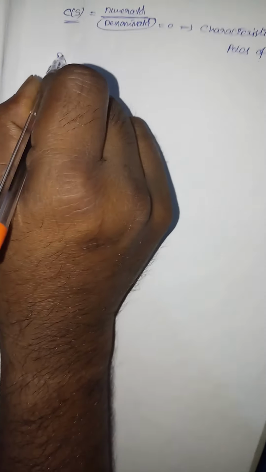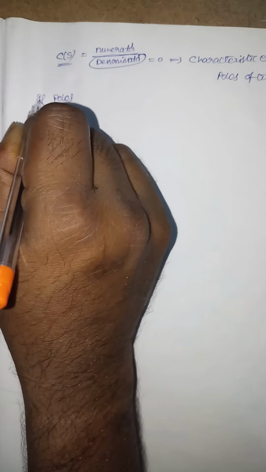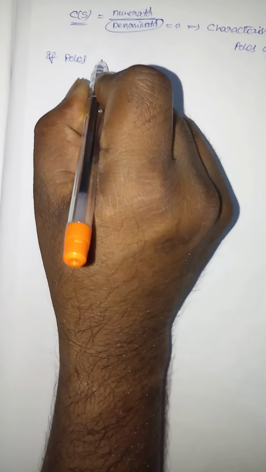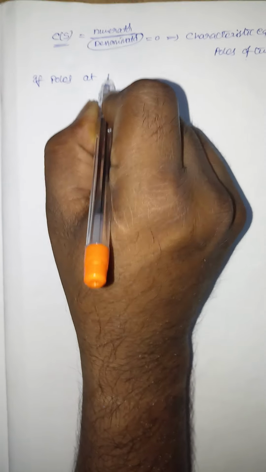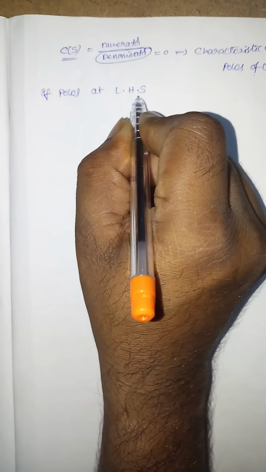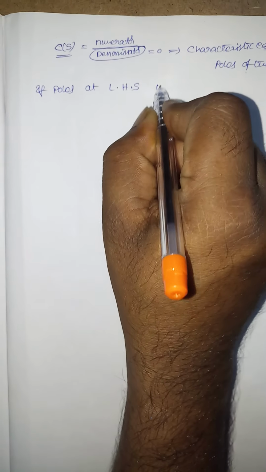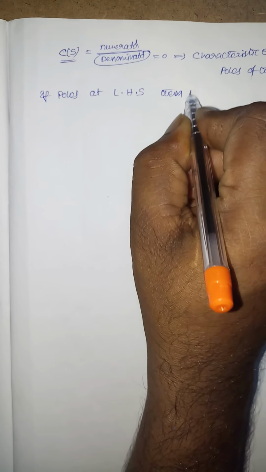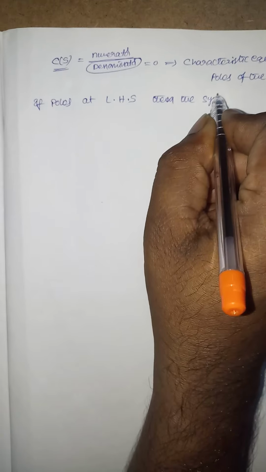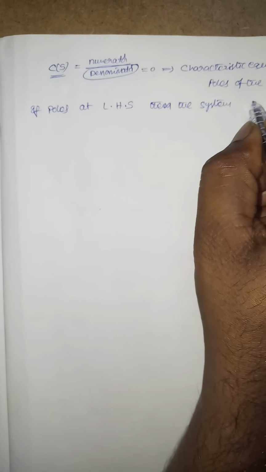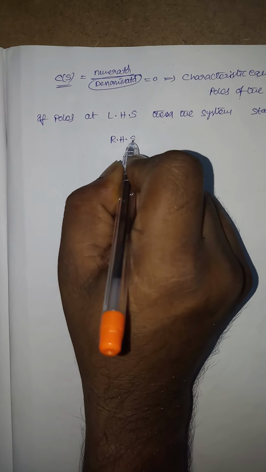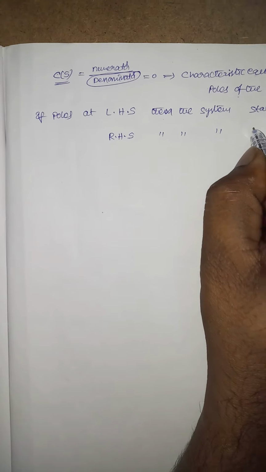If the poles are located at the left half of the S-plane, LHS meaning left half of the S-plane, then the system is said to be a stable system. If the poles are located at the right half of the S-plane, then the system is said to be unstable.